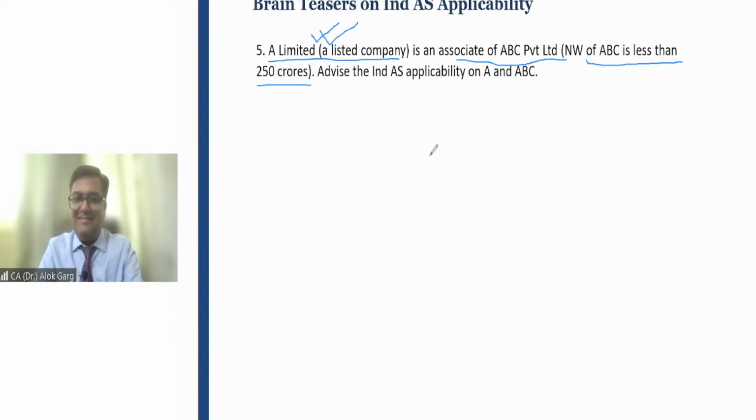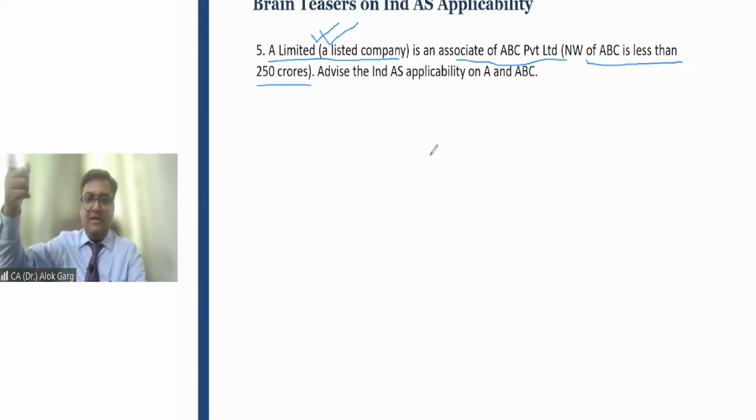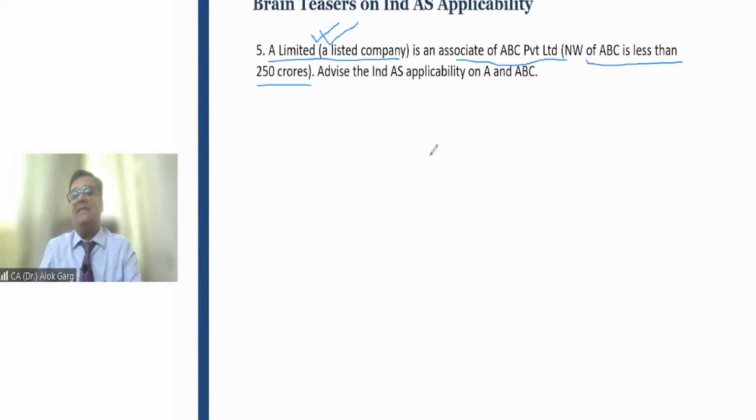Is that clear? Yeah. So this A Limited will prepare the regulatory accounts for SEBI, for MCA, for anywhere in the world under Ind AS. But for the purpose of ABC consolidation, this A Limited will prepare AS accounts, right? Clear? Is it clear? Okay.